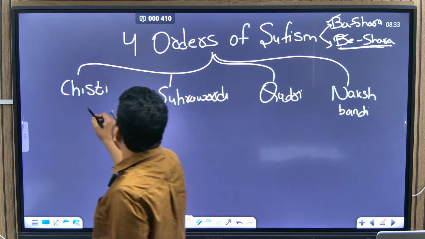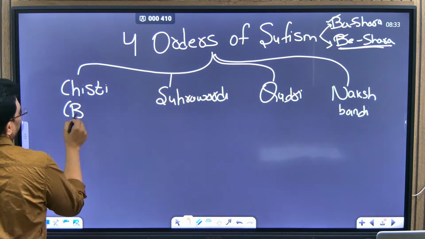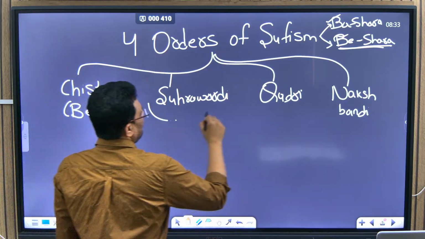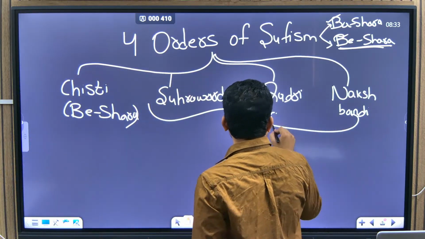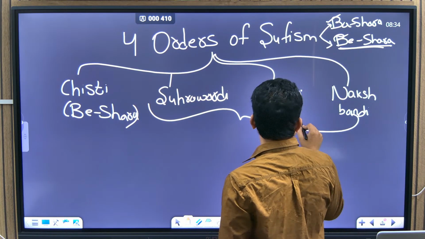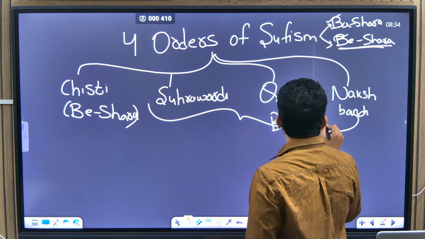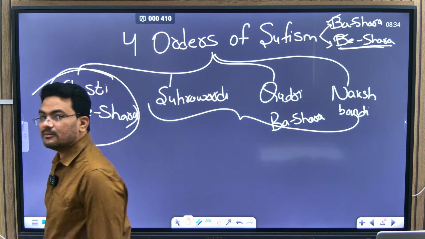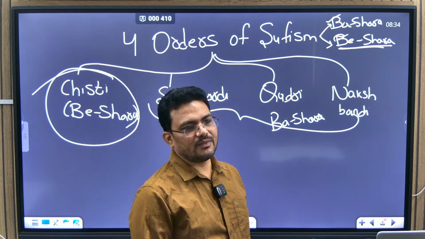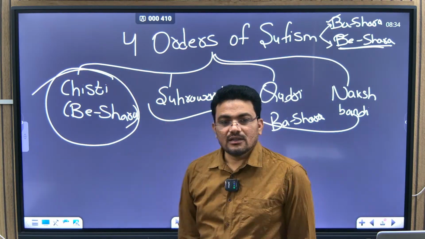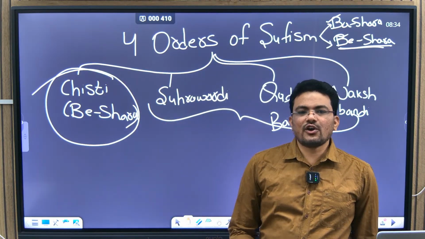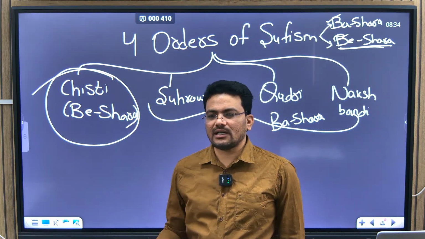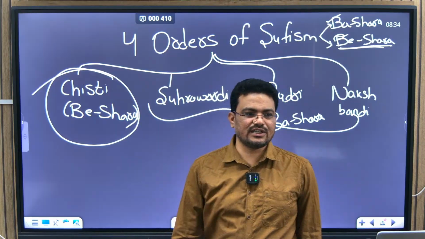Okay, so in India only this is the Beshara tradition. All these are Bashara. So that is the reason this has become very popular in India. Okay, the Chisti order of Sufism. So that is the reason we have to see a lot about the Chisti tradition now.